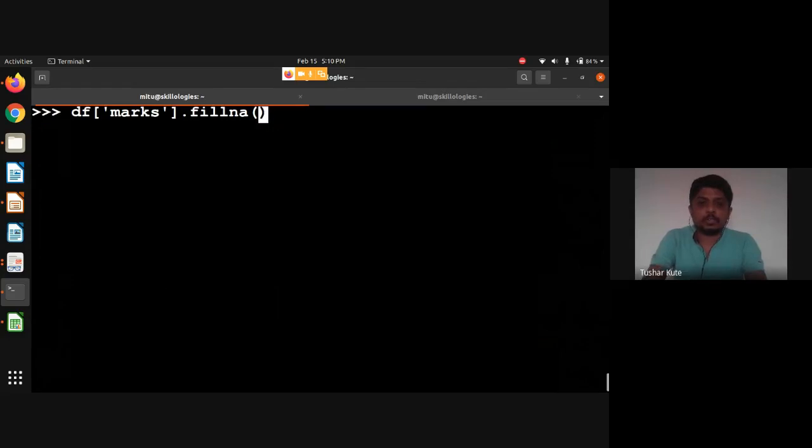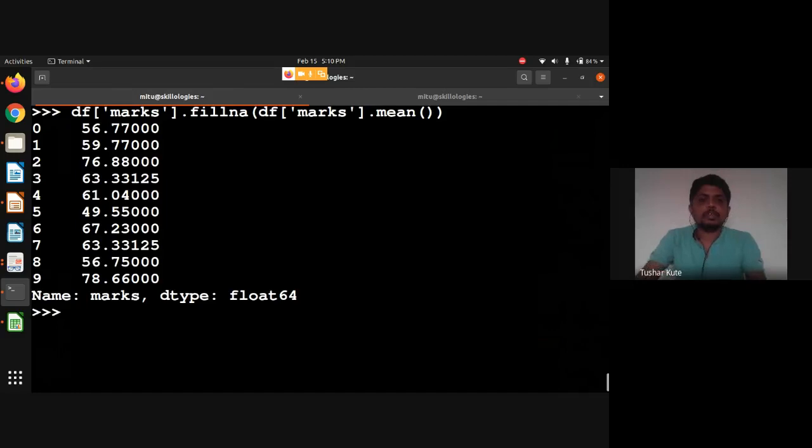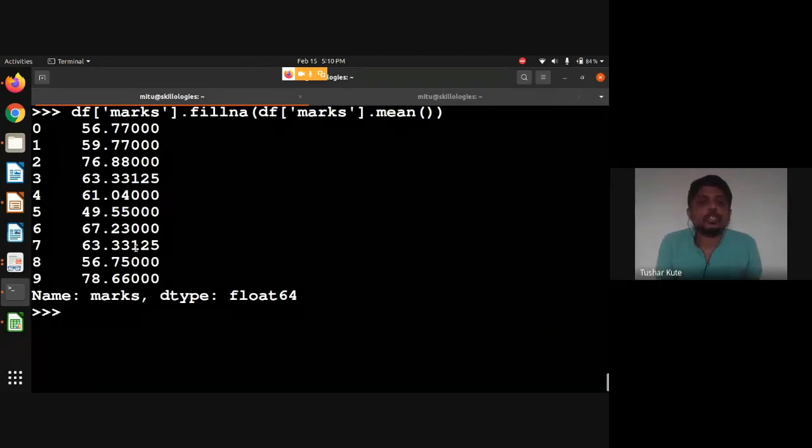So let's say df of marks dot mean. You can observe now these two values are replaced, 63.33, here 63.33. The values are replaced and they are saved instead of the missing values here, number 3 and number 7. You can check now, data is perfectly clean.